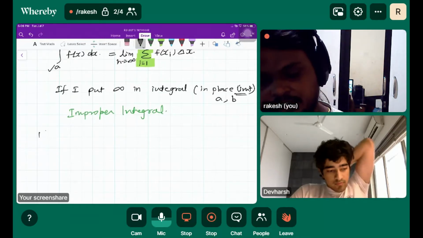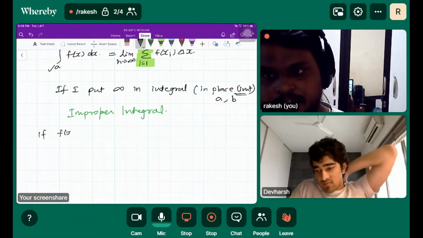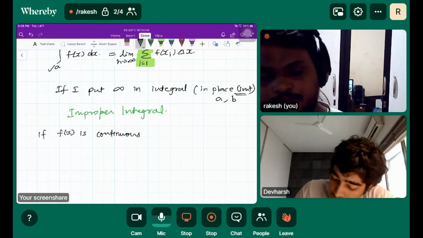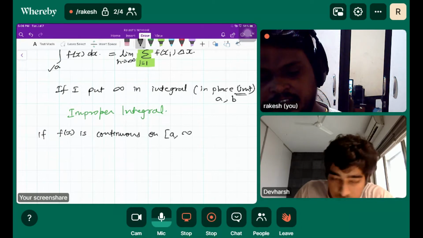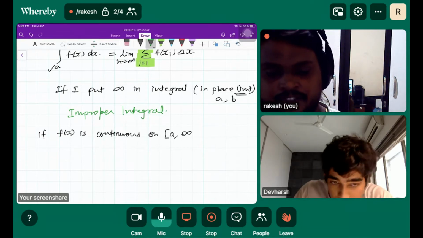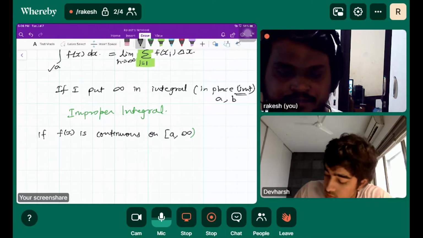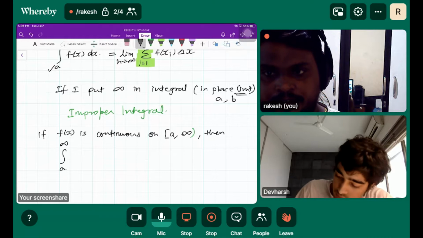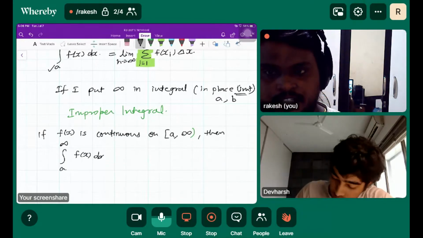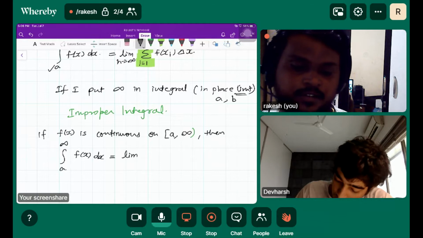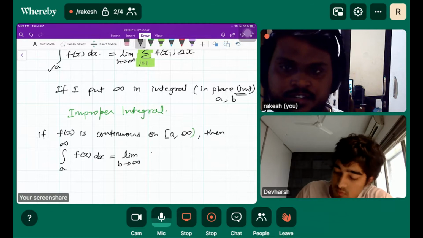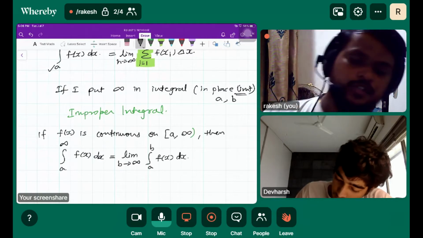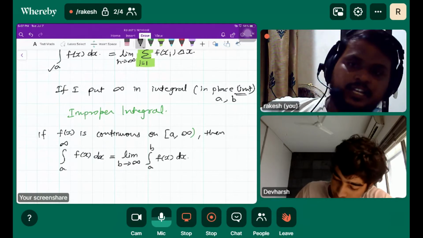Improper integral: if f of x is continuous on a, we never bound infinity, okay, we can't bound infinity, then the integral from a to infinity of f of x dx is equal to the limit of sum, so as b tends to infinity, the integral from a to b of f of x dx. Okay, so this is called improper integral.